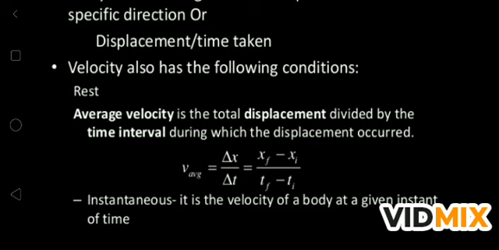If you subtract it, you will get the displacement, and similarly what is the final time and what is the initial time. If you subtract it, you will get the time interval. So this is the way to find the average velocity.